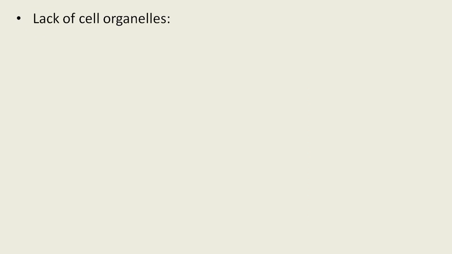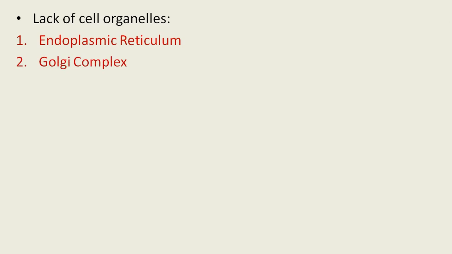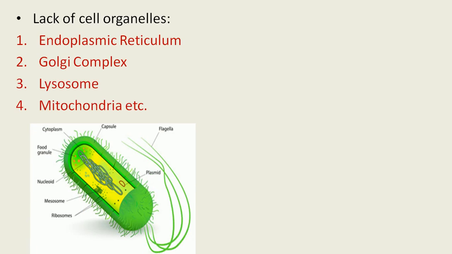The Moneran cell lacks cell organelles. Which cell organelles are not found in Monerans? There is a ribosome, but the endoplasmic reticulum, the photosynthesis machinery platform, is absent in these cells. Then the Golgi complex, the packaging of proteins mechanism, is also absent here. The lysosome, the suicide bag, is absent in bacteria. Then mitochondria is also absent, and these four major organelles are absent in the prokaryotic organisms, or Monerans. Here we see the pictures.